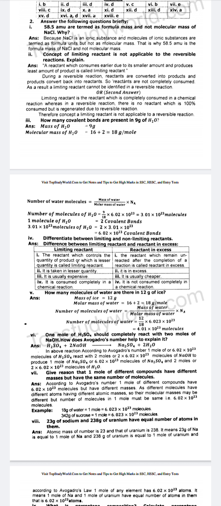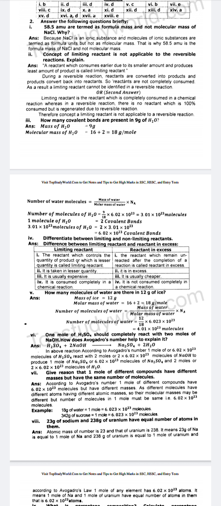1 molecule of H2O is equal to 2 covalent bonds. 3.01 multiplied by 10 to the power 23 molecules of H2O is equal to 2 multiplied by 3.01 multiplied by 10 power 23, which is equal to 6.02 multiplied by 10 to the power 23 covalent bonds.